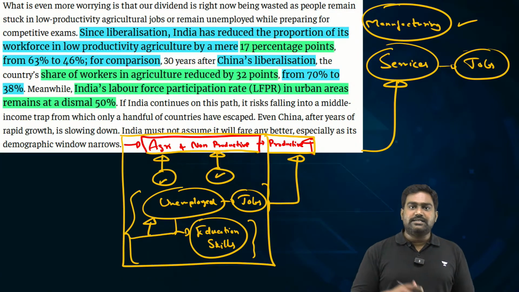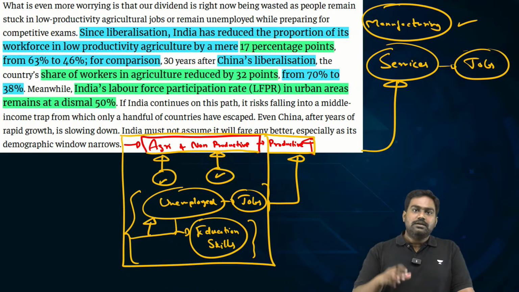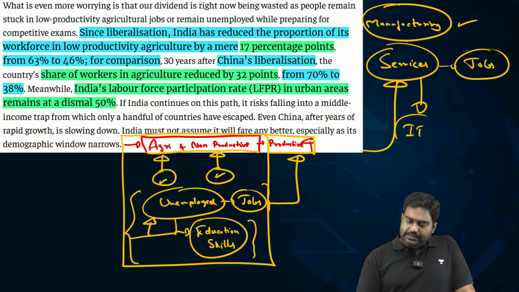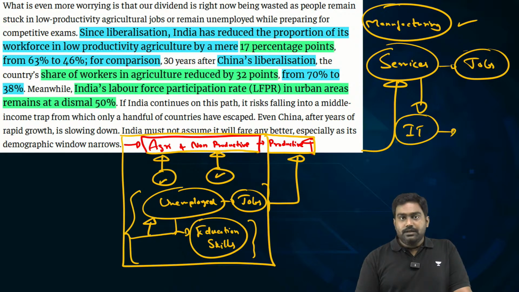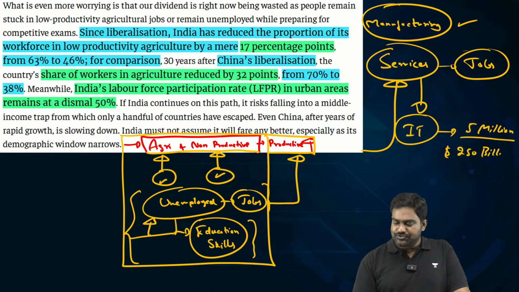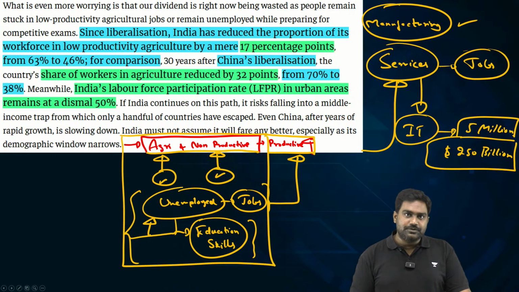Now, some of you might say, sir, look at the IT industry. Look at the startups, how they have created jobs. Yes, they have. But let me give you the comparison. Take India's IT industry, the entire IT ecosystem of India. They hardly employ 5 million people. It's around a $250 billion industry. It's a massive industry. Definitely it has created millions of jobs.